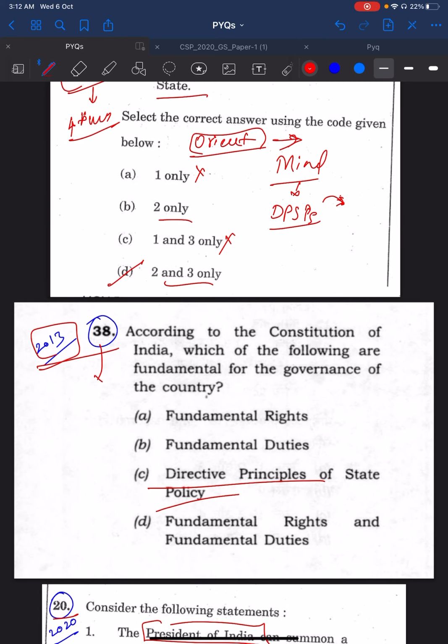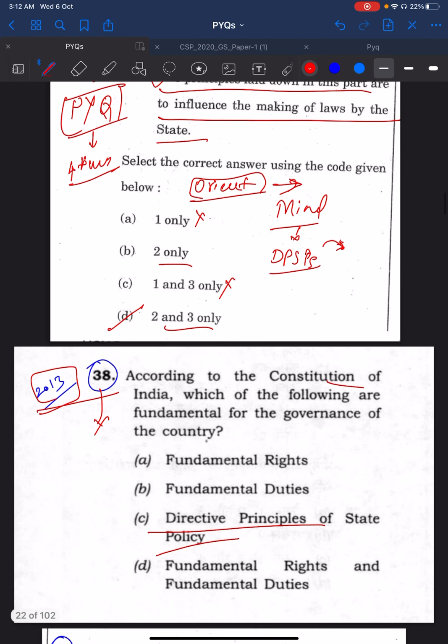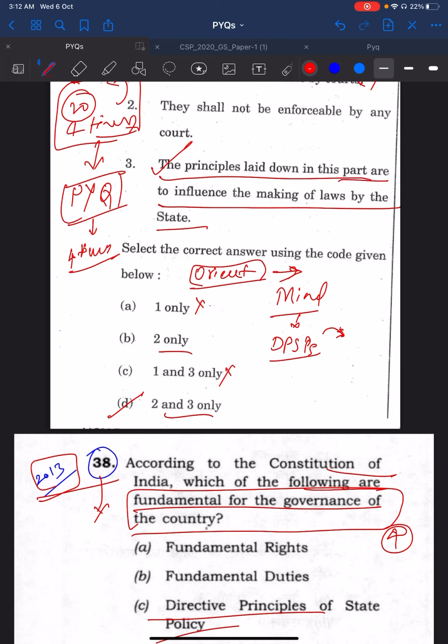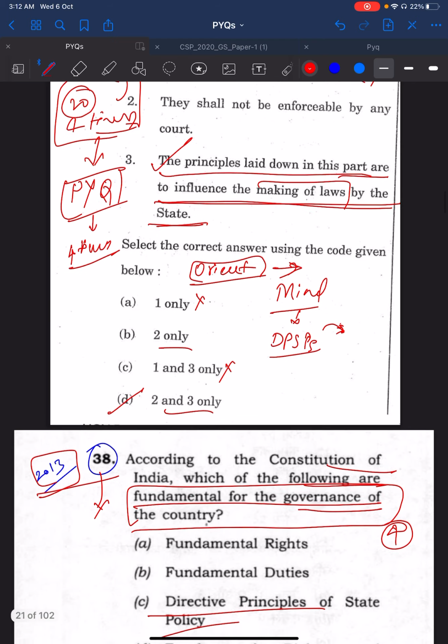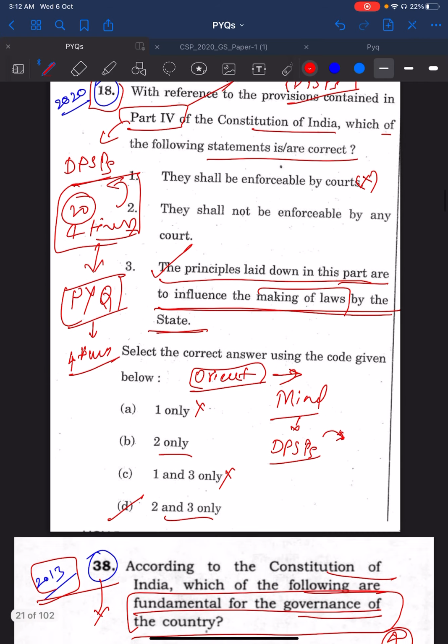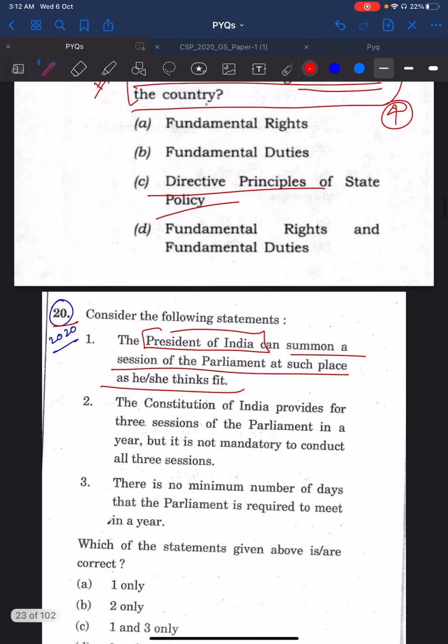2013, 38th question, you see. According to the Constitution of India, which of the following are fundamental to the governance of the country? The same statement was taken and put here as a third statement: the principles laid down in this part are to influence the making of laws by the state. Making of laws means fundamental to the governance. So both are related. The same thing was lifted and kept, and asked in 2020.